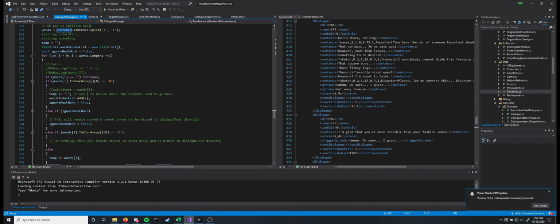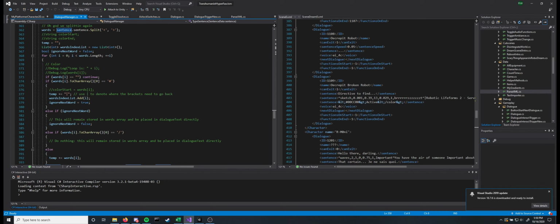For colored text, which I think is just a part of normal Text Mesh Pro, you would denote them by angle brackets with a hex value, and then angle brackets with /color, like that HTML tag looking stuff. However, one issue with typing text is that it doesn't recognize that it's a color tag until you've typed out all of the text and you reach that closing angle bracket on the closing tag.